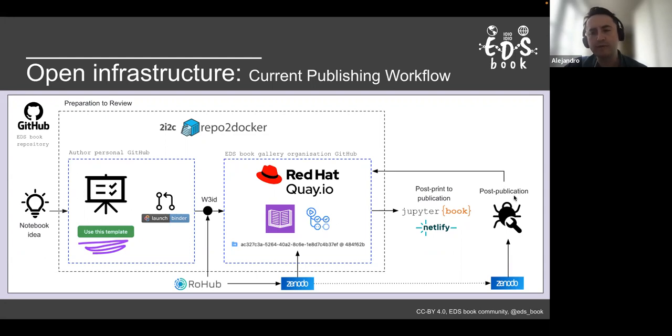As I said, we have a post-publication stage where the community is welcome to provide feedback, and if they have a significant contribution, we create a new DOI for a new version of the notebooks.